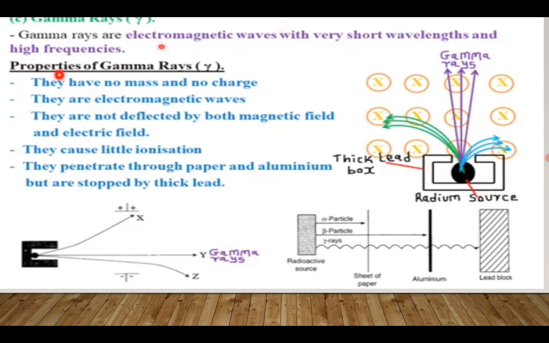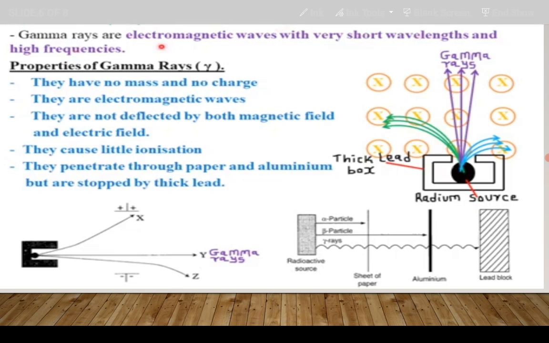All right, properties of gamma rays. They have no mass and no charge. They are not particles, so there's no way they can have mass or a charge. It's not a particle.